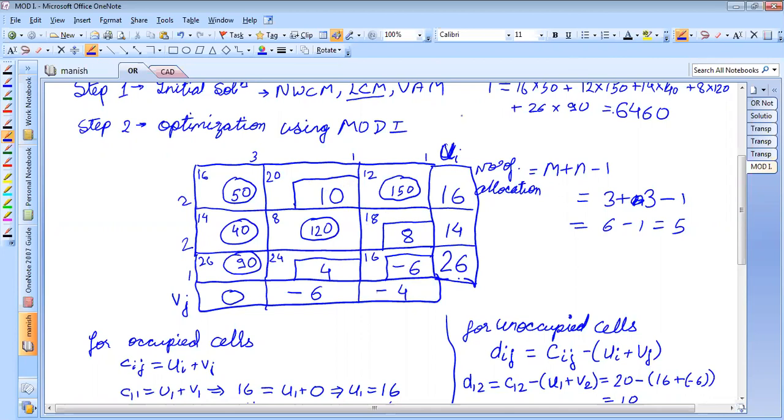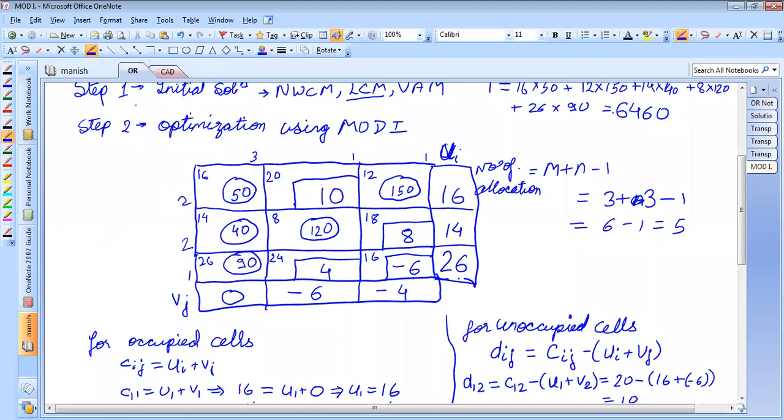Even if one quantity is 0, there is an alternative solution. If all the values are positive, then only we say it's an optimal solution. Is it clear now? Yes, sir.